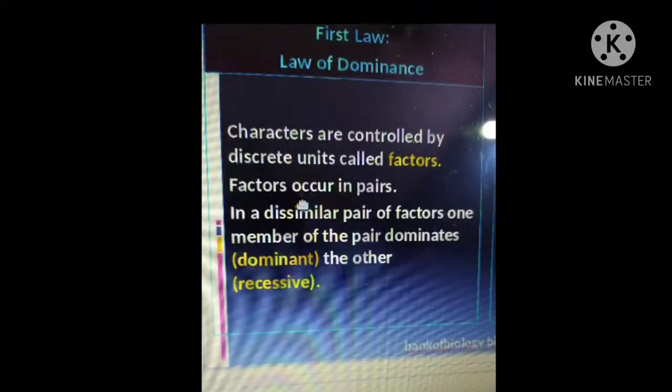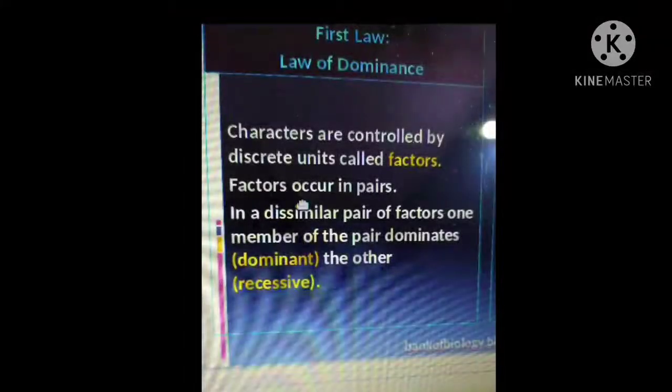One between these factors is dominant over the other. Okay, one of the factors is dominant over the other, and the member of the pair or the allele which dominates the other is known as dominant, and the other one which is suppressed is known as recessive. Which is expressed is dominant and which is suppressed is recessive. Clear?